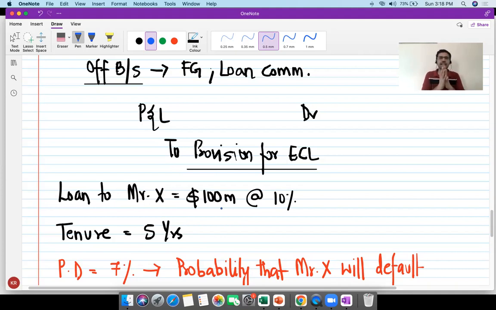Obviously, I've taken only one loan over here for the sake of convenience. Coming back to our discussion, on day one, the probability of default is 7%. That is, the chance of Mr. X defaulting over the term of the loan is say 7%. Over the life of the loan, the probability is 7%.